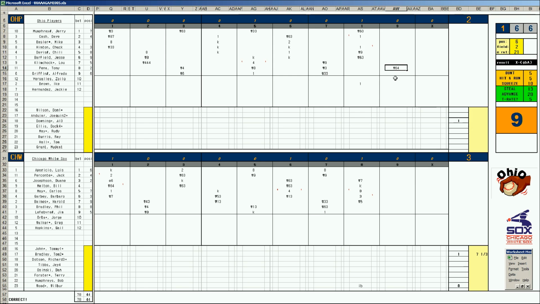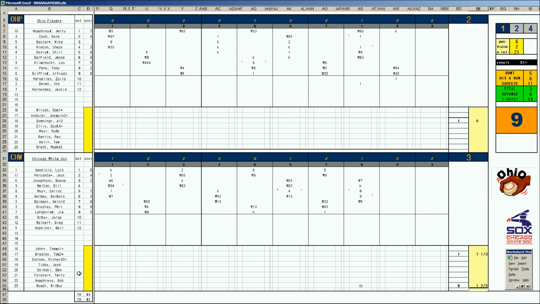You could do a 1-out hit and run, or you could pinch hit for him with Jackie Hernandez, which doesn't seem... Griffin's going to do a 1-out hit and run here. And that moves the runner up. So Griffin moves the runner to second. The tying run is at second with 2 outs, and it's up to Jerry Mumphrey versus Wilbur Wood. And the pitch to Mumphrey, 37, is a strikeout. Wilbur Wood strikes Mumphrey out to end the game, and the Chi Sox eke out a gritty win here, 3-2.